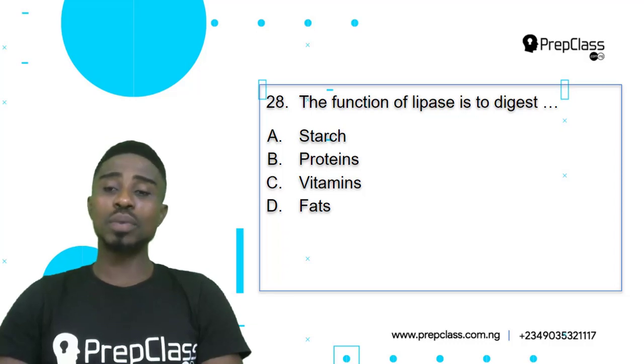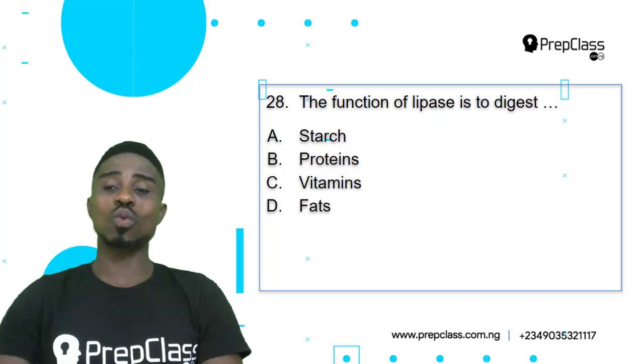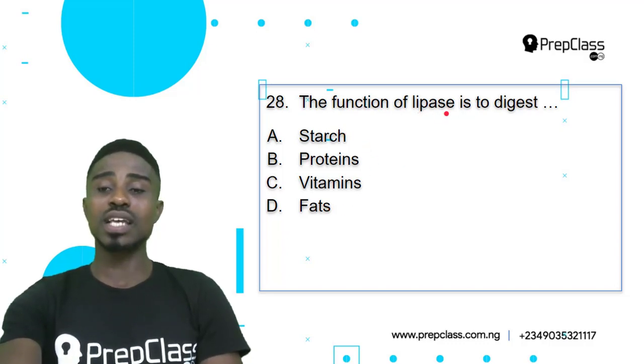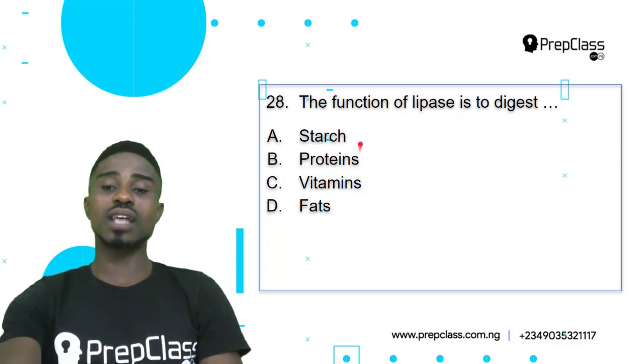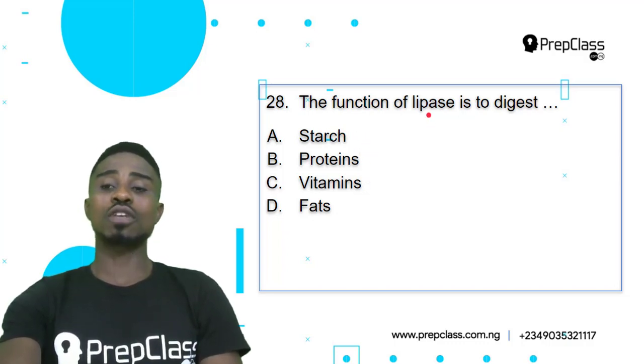Now, when we're talking about lipase, lipase is actually an enzyme which digests one of these food substances. So enzymes are biological catalysts which help in the breaking down of food substances. And the substance which this enzyme, lipase, digests is no other than fats. Vitamins, proteins, and starch have various enzymes that digest them. But as for lipase, it digests fats.